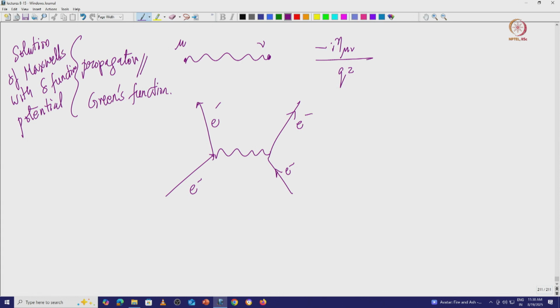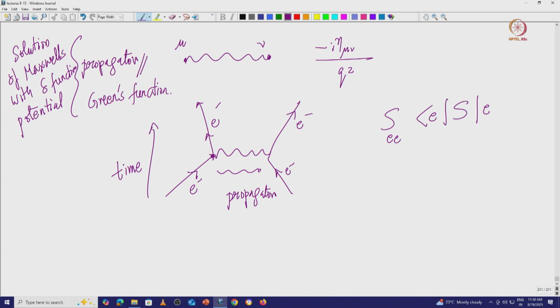This process, okay, I can calculate, time is in this direction, using an S matrix element where the in states are your electron wave functions, and this is your propagator, and this is an S matrix element, where the incoming state is an electron, the outgoing state is also an electron, and you have the S matrix like this essentially.